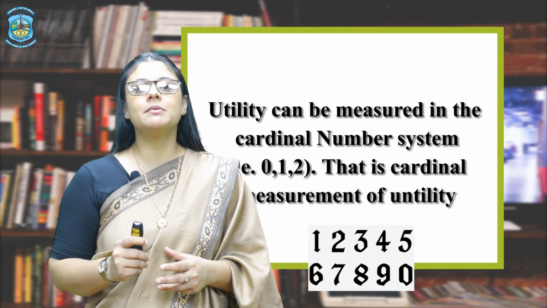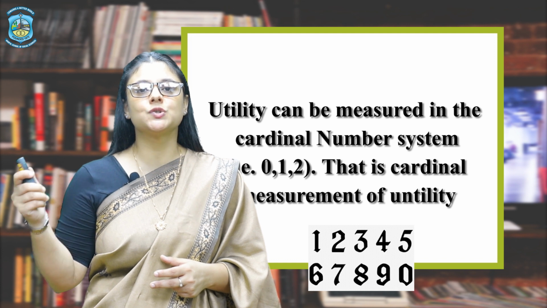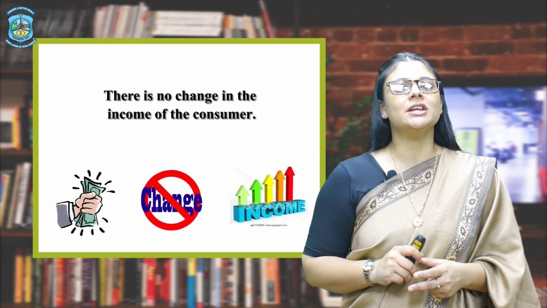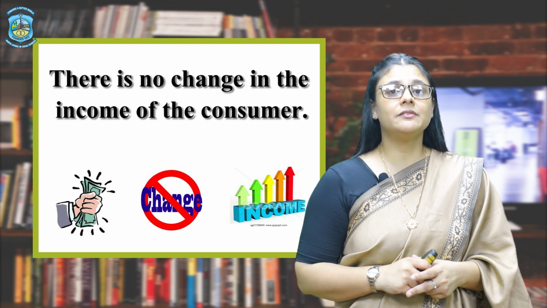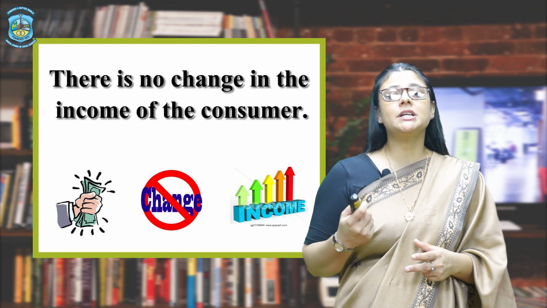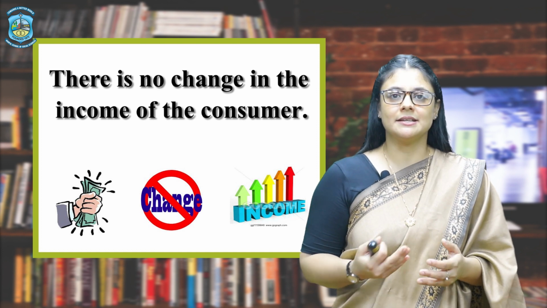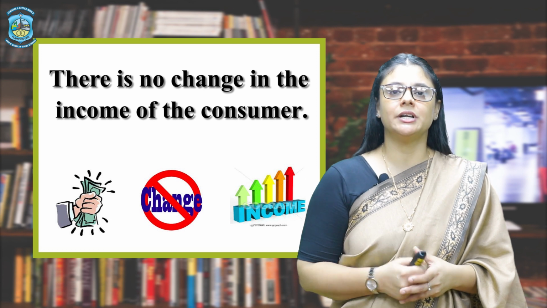That means we are able to assign a value of 0, 1, 2, 3, 4 and so on to the utility that we are measuring. Second, there is no change in the income of the consumer. That means that when we are studying the law of diminishing marginal utility and we start with our analysis, the consumer's income, let's say, is rupees 100.